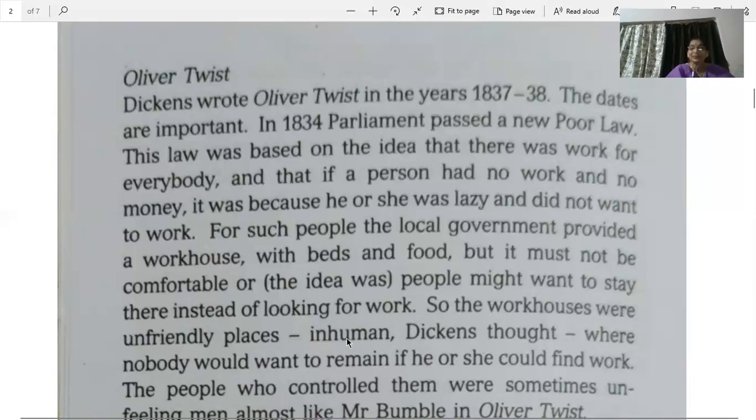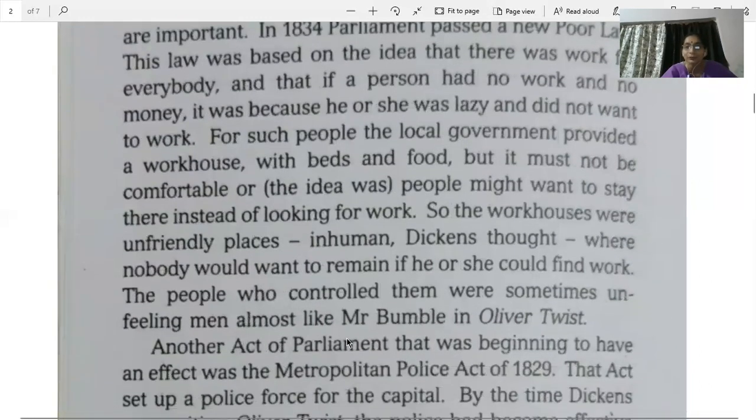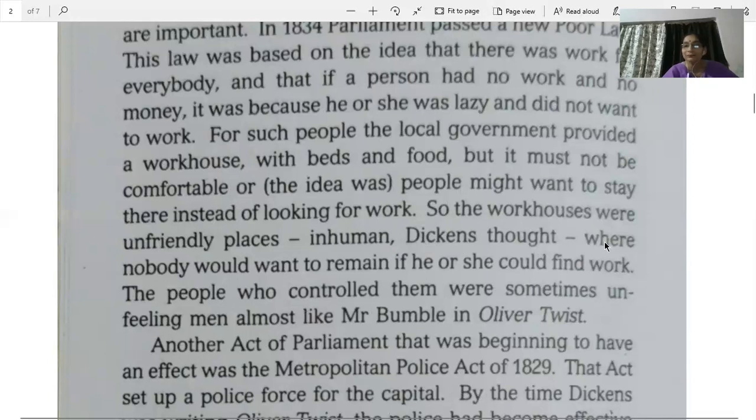Inhuman. Inhuman means no human would like to live there. They were pathetic. The conditions were very bad there. Dickens thought nobody would want to remain if he or she could find work. So the government had made those places so unfriendly that if for 2, 3, 4, 5 days while you were searching for work you wanted to stay, you could stay, but nobody would like to stay there for the long run, years after years, unless you have some bad problem.